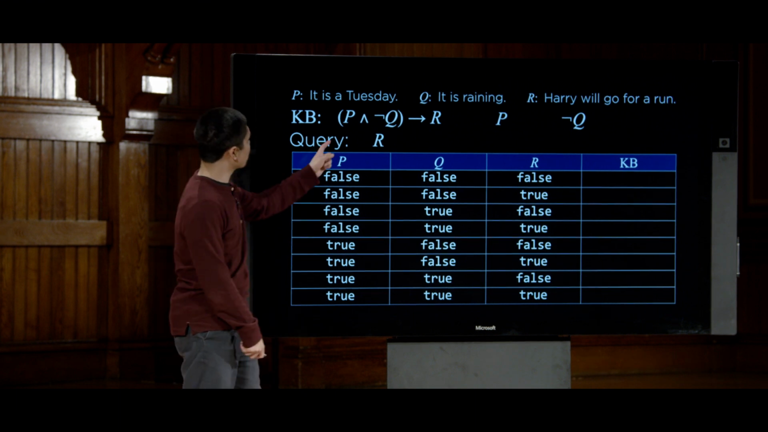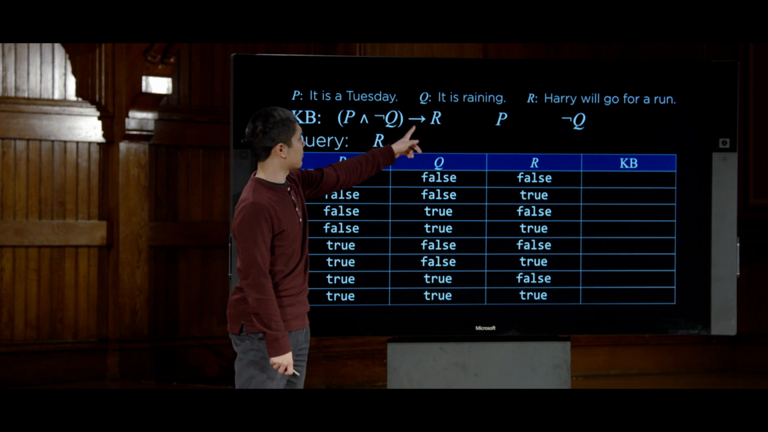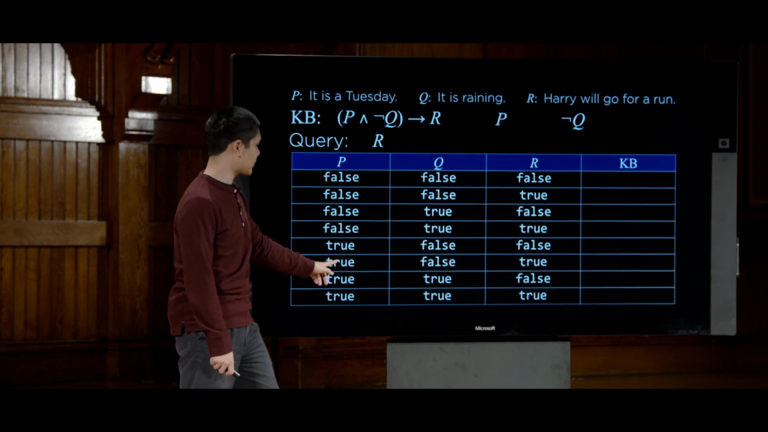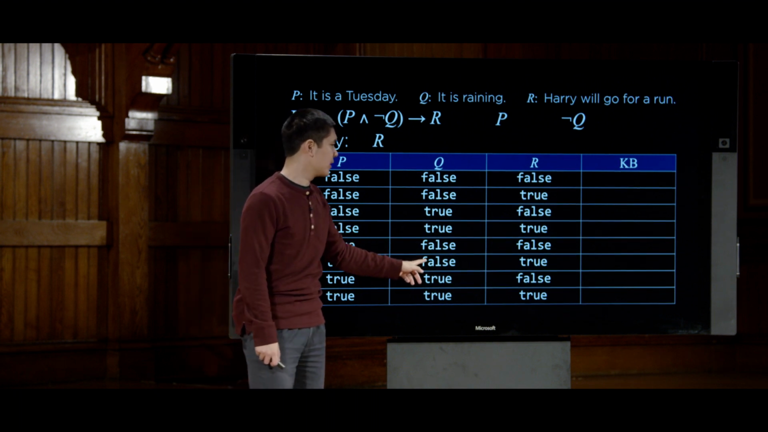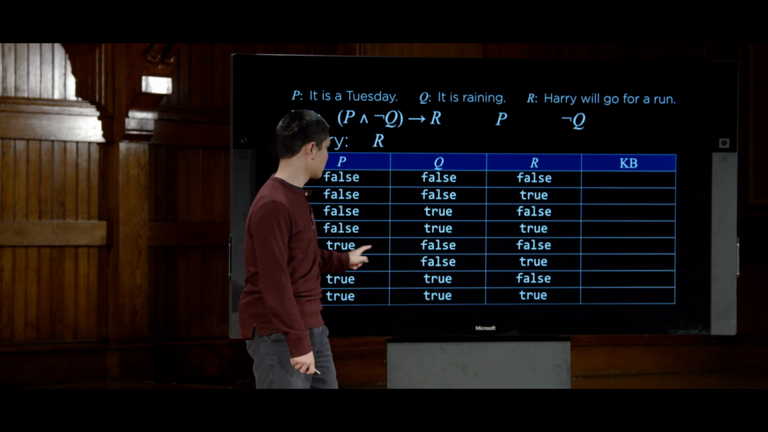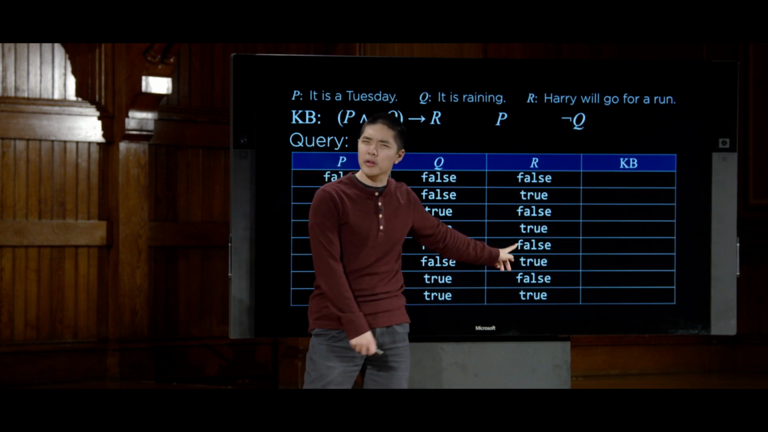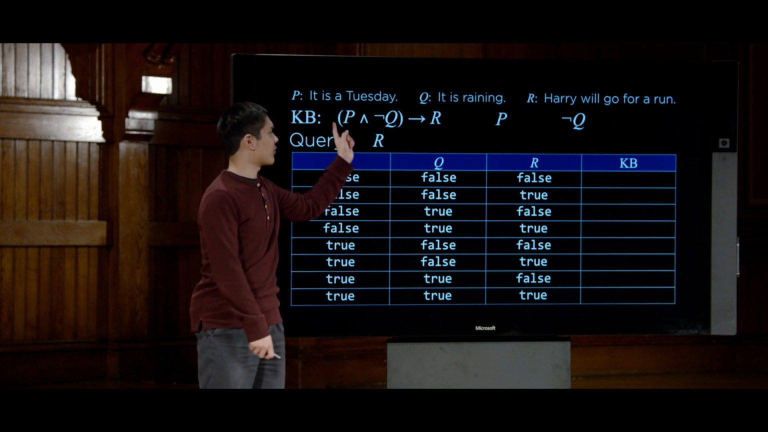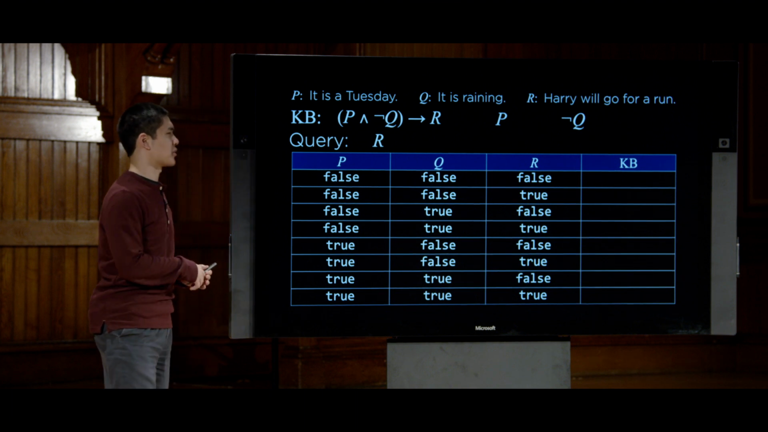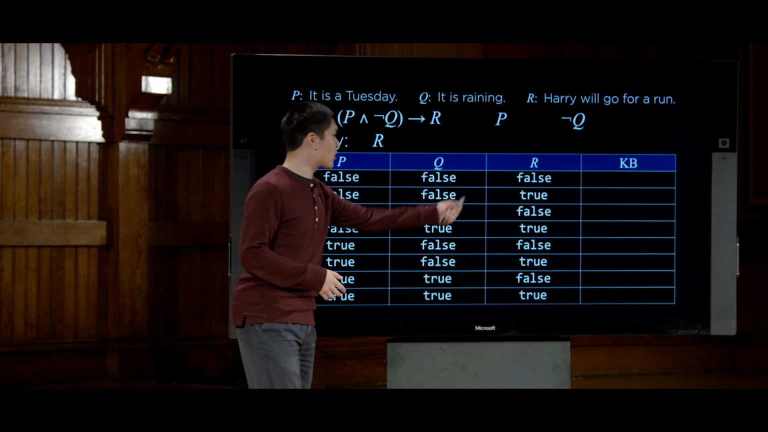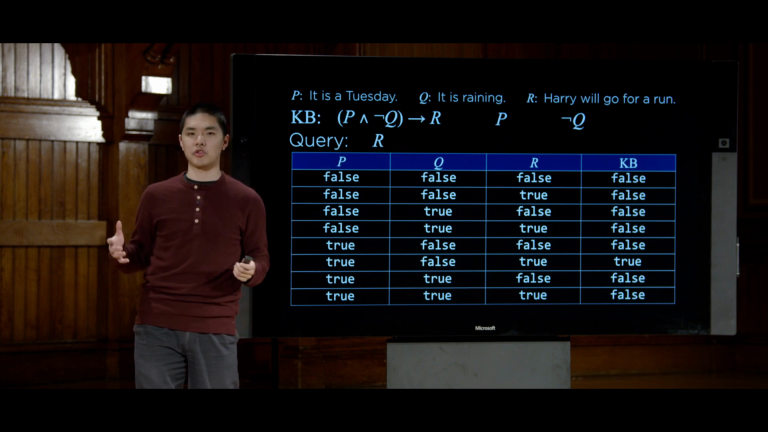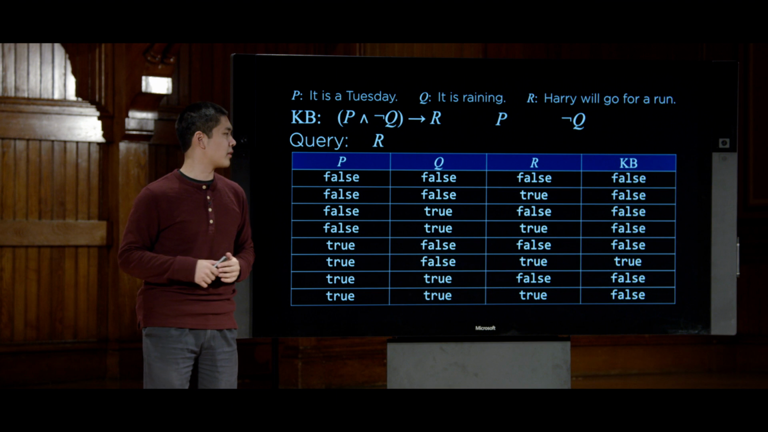And finally, we also know that P and not Q implies R, which means that where P is true here, and Q is false in these two, then R must be true. And if ever P is true, Q is false, but R is also false, well, that doesn't satisfy this implication here. That implication does not hold true under those situations. So we could say that for our knowledge base, we can conclude under which of these possible worlds is our knowledge base true, and under which of the possible worlds is our knowledge base false.